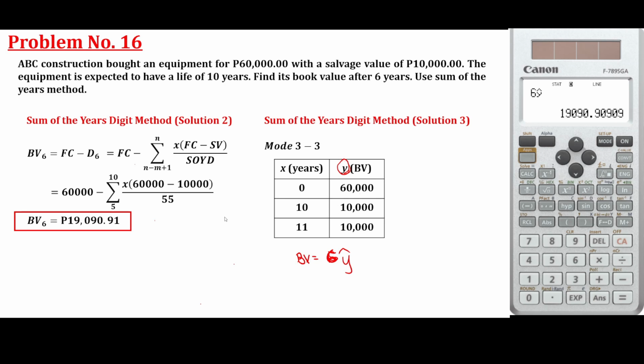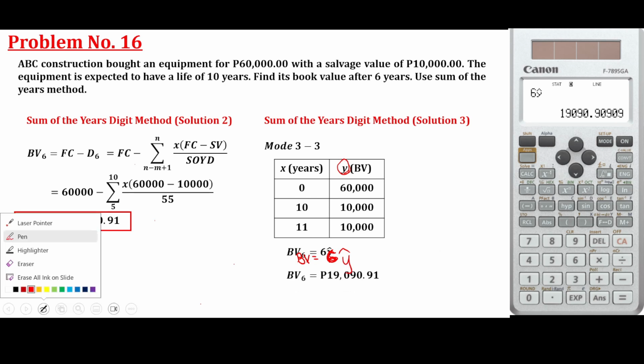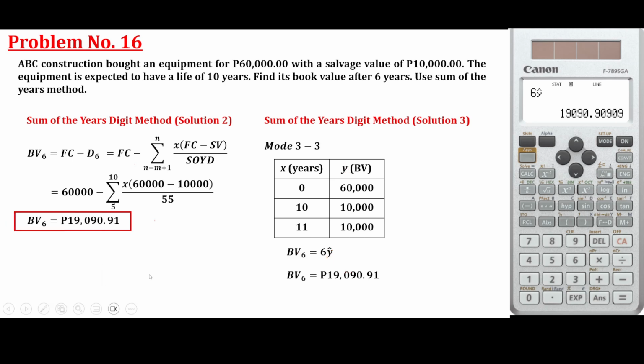Okay, so the book value is 19,000 rather. Okay, same answer. Mode 3-3. Okay. If you want to get the total depreciation, yung nabawas doon sa original price, that is just 60,000 minus 19,000. That is the total depreciation.